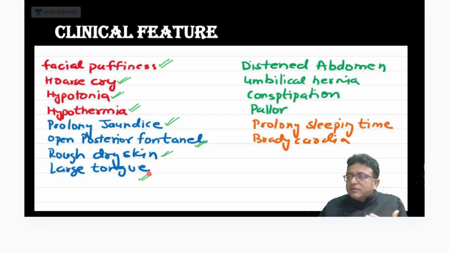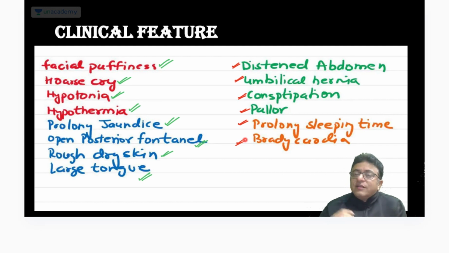Just read once or listen once, and you will remember these features. Others are distended abdomen, umbilical hernia, constipation, pallor, prolonged sleeping time, and bradycardia. So if you remember a few of them in our question: heartbeat is 80, temperature is low, posterior fontanelle open, umbilical hernia, large tongue, distended abdomen.